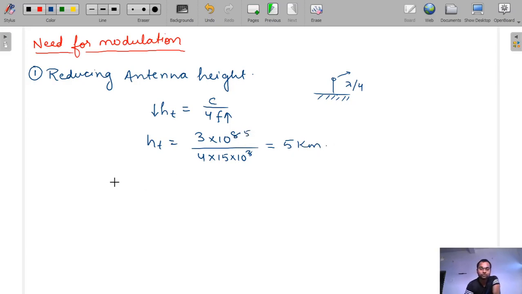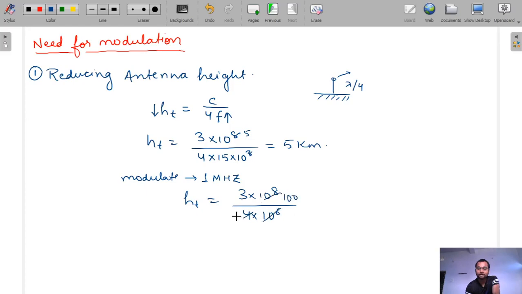So what we will do now, we will modulate the signal with 1 megahertz carrier frequency. So now the height of antenna will be 3 into 10 to the power 8, that is c, and in the denominator 4 into f, and f is here 10 to the power 6. So when you do this, you will get 75 meter. So this is the logical process.